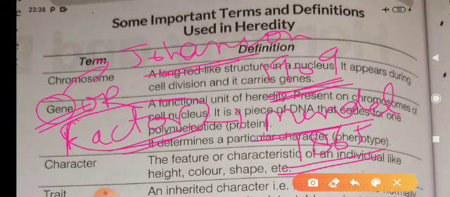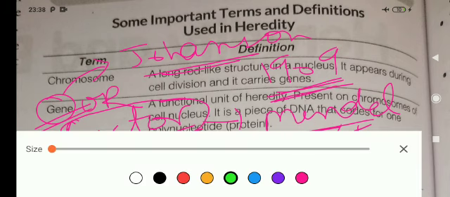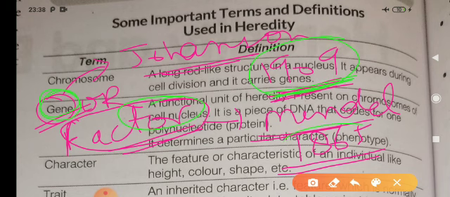After more advancement in genetics, and genetics developed as a new branch of biology, the gene term arose. The gene term came into existence in 1909, the factor term in 1865, while the term genetics was given in 1905 by Bateson.